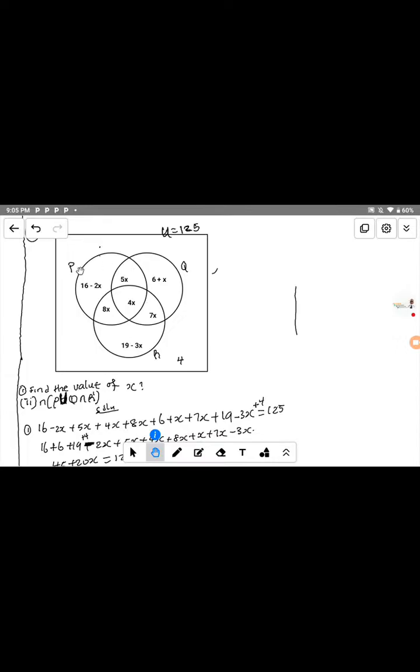After you have written everything for P union Q, the next thing to do is to consider the condition we have here, R complement.